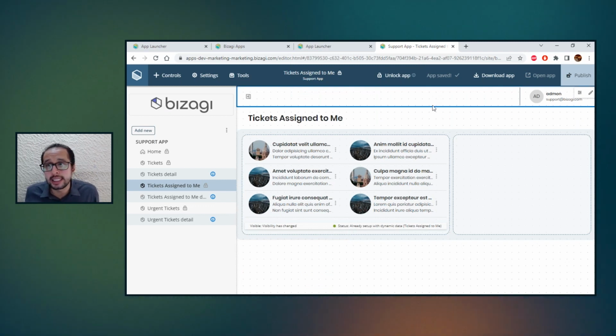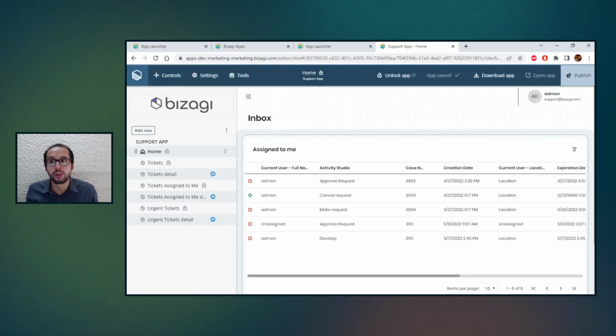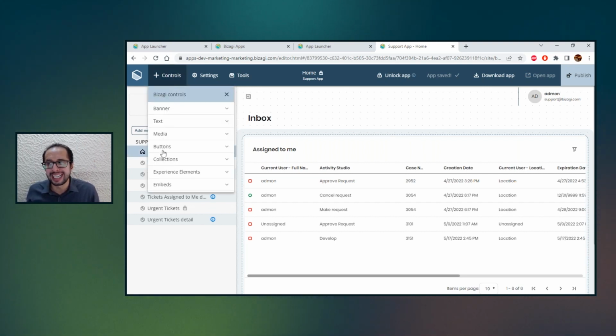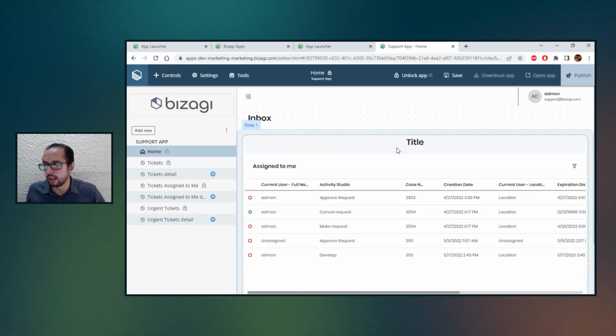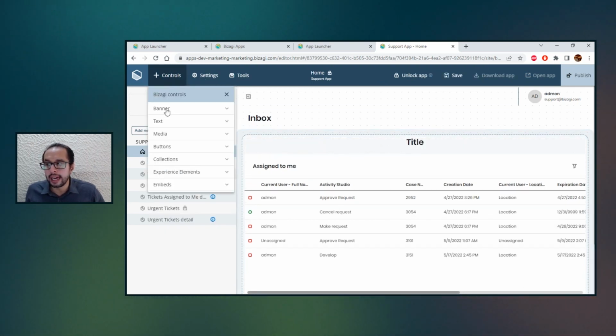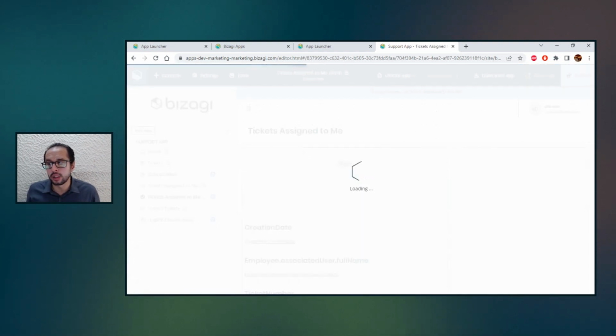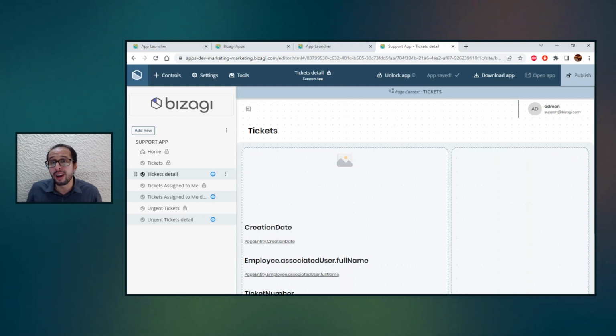If you want, yes, this can be a great starting point to review and to get quick, early feedback from your end users. But also take into account that you can start customizing even more. We can go to the control section and select any of the out-of-the-box controls that are available to customize this. We can add new titles. If we don't like this one, we can add one of these. We can add images. We can add a banner. We can include options to add buttons. Whatever you want can be customized. If you don't like something that was automatically generated by the experience matrix, you can go and change it.